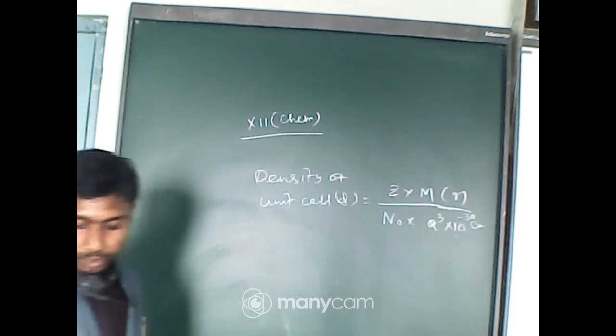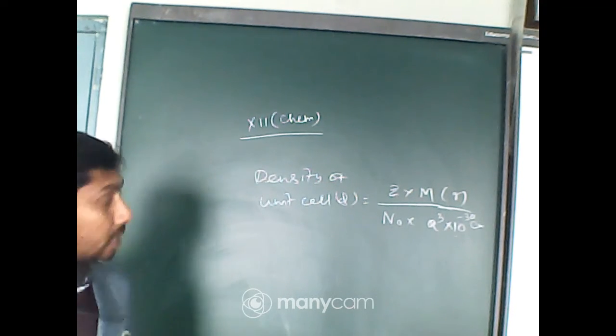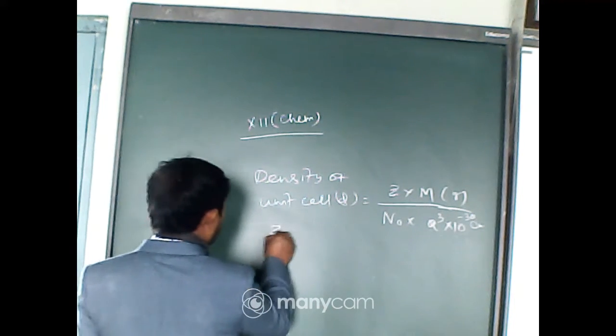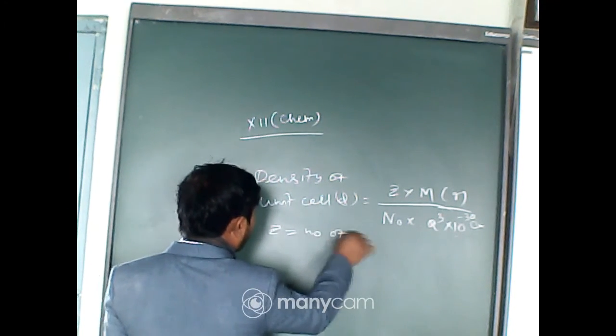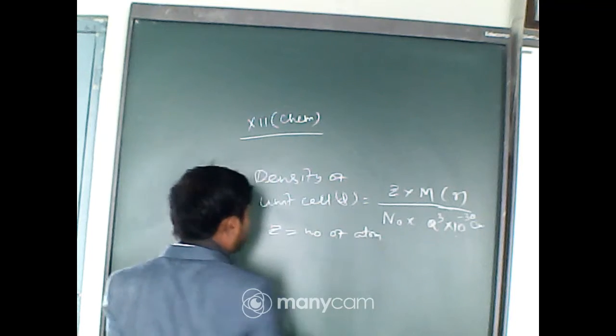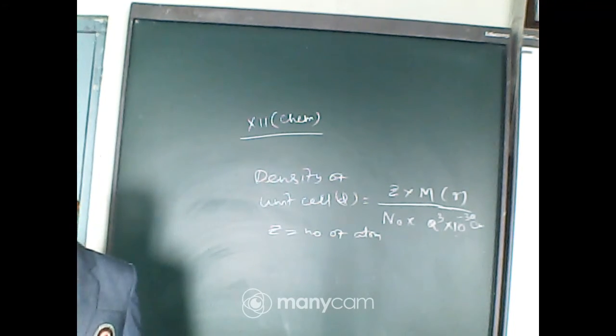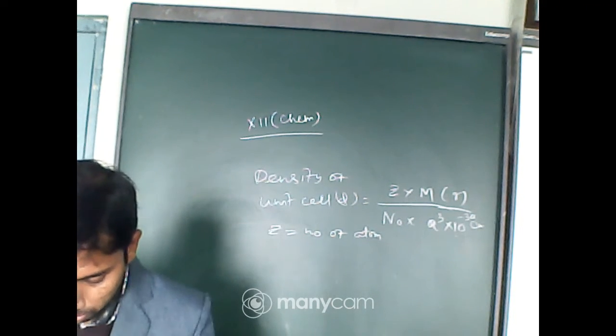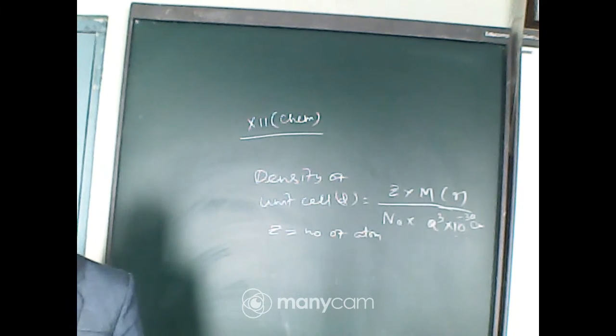Putting in this formula, what is the value of Z? This is the number of atoms in a unit cell. Now just look at how this formula works.